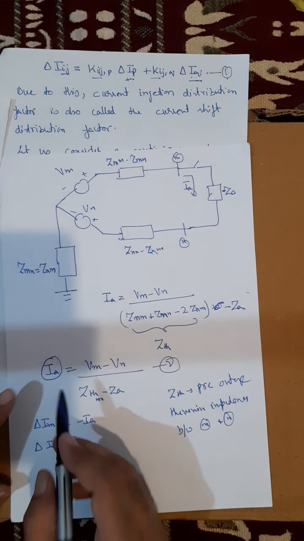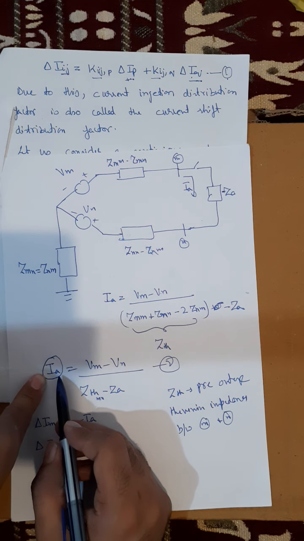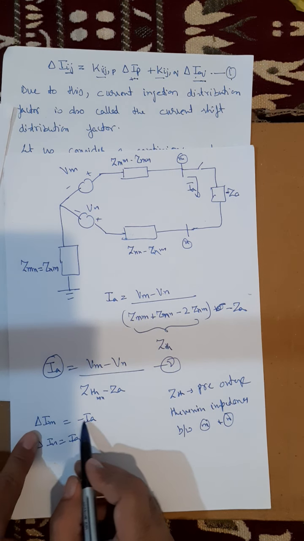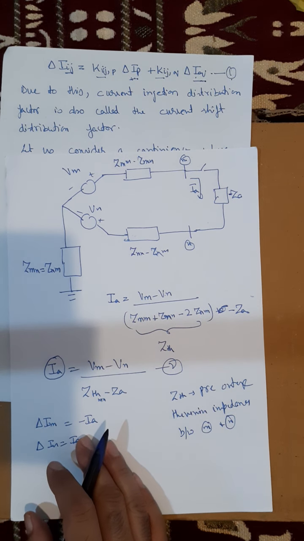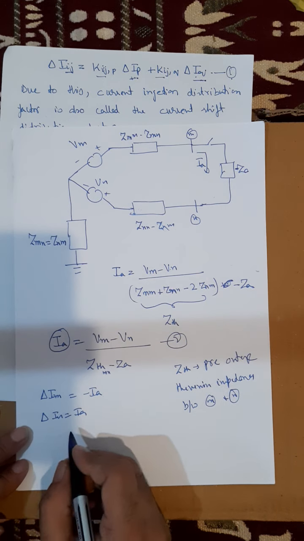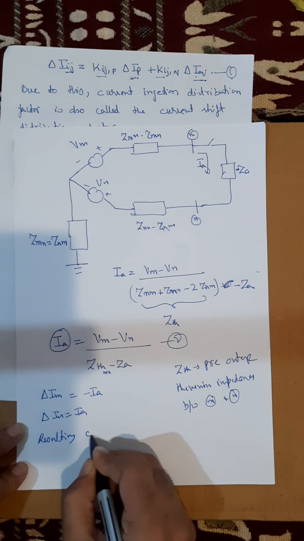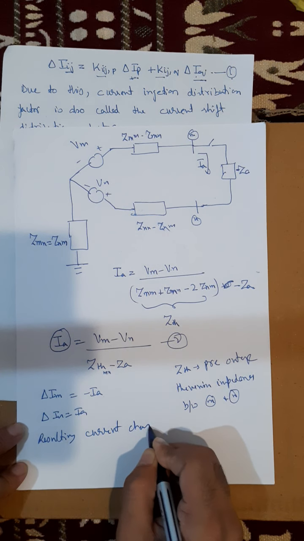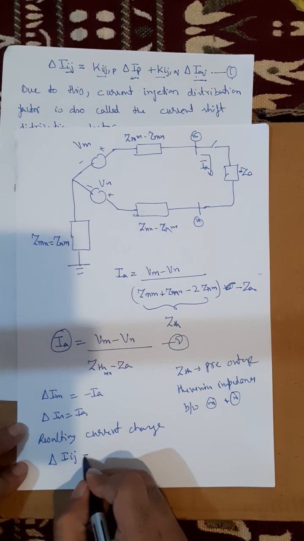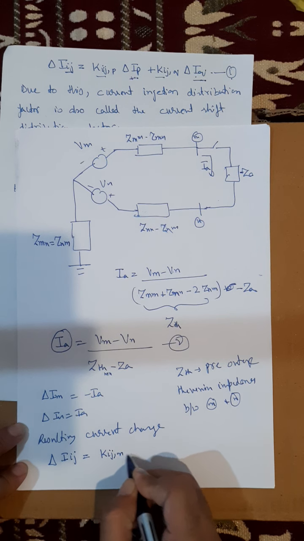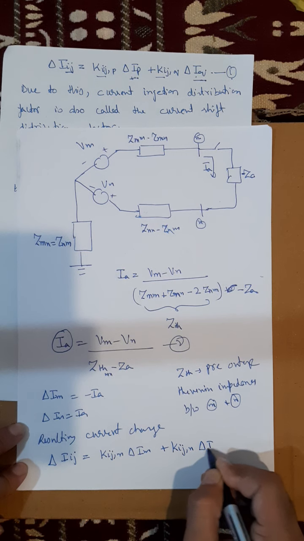So this current IA has the same effect on the voltages of the pre-outage network as the two compensating currents, delta IM equal to minus IA and delta IN equal to IA. So what will happen to the resulting current change, which is nothing but delta Ij? It is given by Kij,m delta Im plus Kij,n delta In.